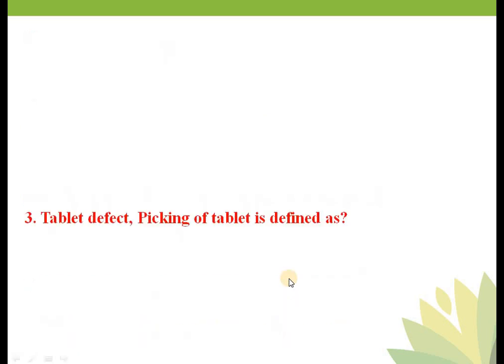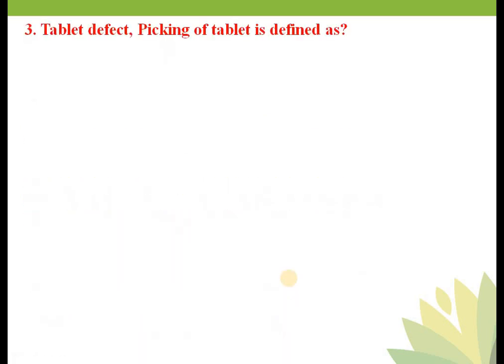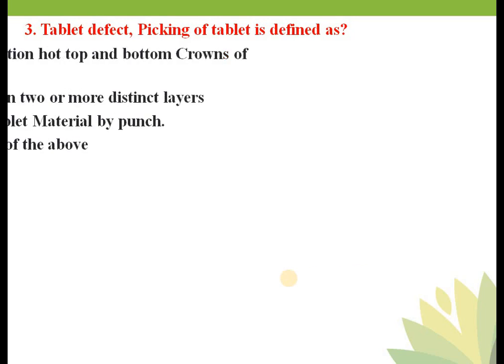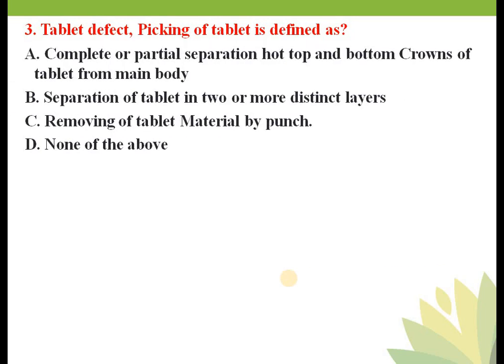And now next question: tablet defect picking is defined as. Your options are again the same, and in this case option C is the correct answer. Removal of tablet material by punch or sticking of tablet material to the punch after compressing, that is nothing but picking, and it is because of inappropriate lubrication of dies and punches, and again it may be because of excess use of binder.